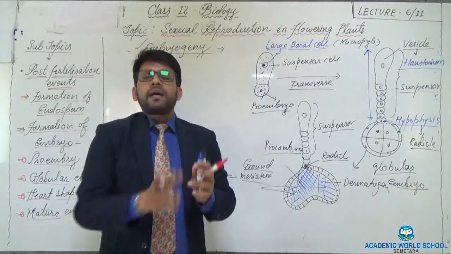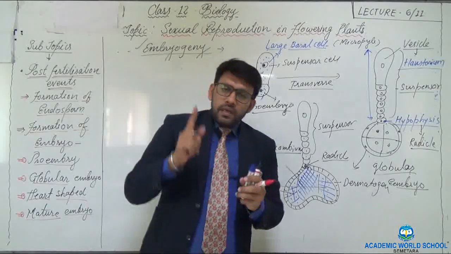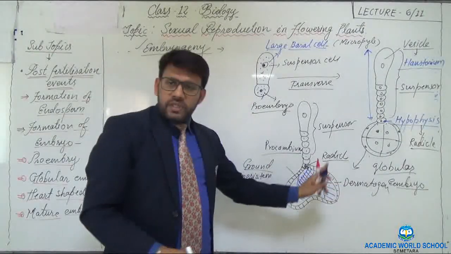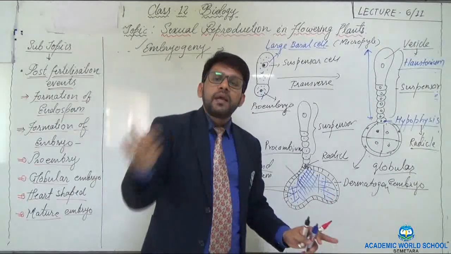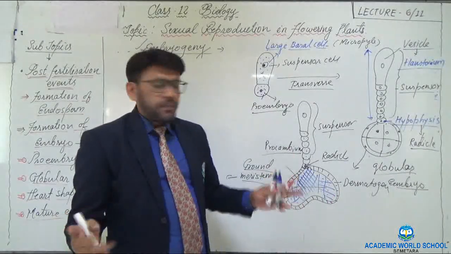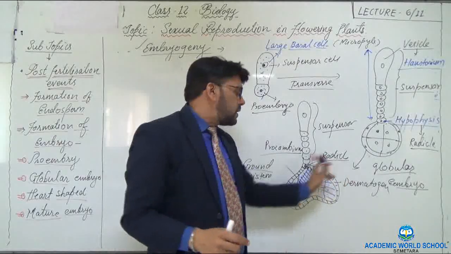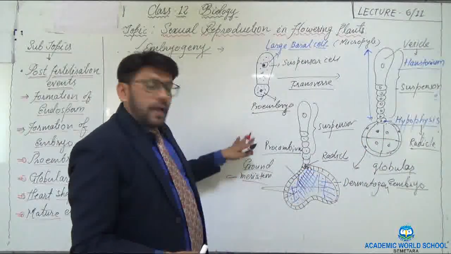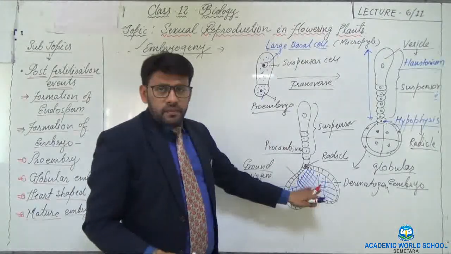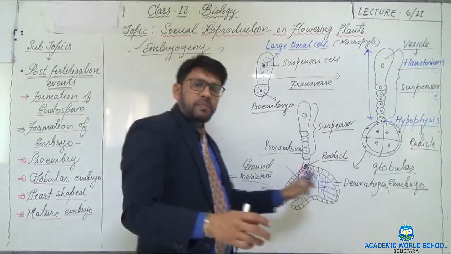As a result, there are periclinal divisions. Because of these periclinal divisions, the two-tiered cells, as I told, divide periclinally and form different layers. These layers form the outer dermatogen, middle ground tissue, and the procambium. All these are the cells which are formed inside.